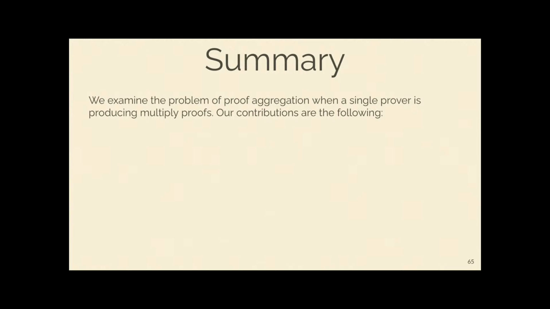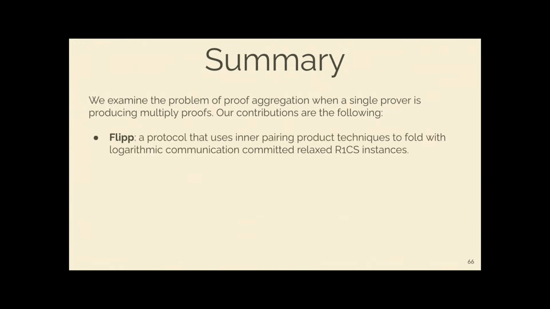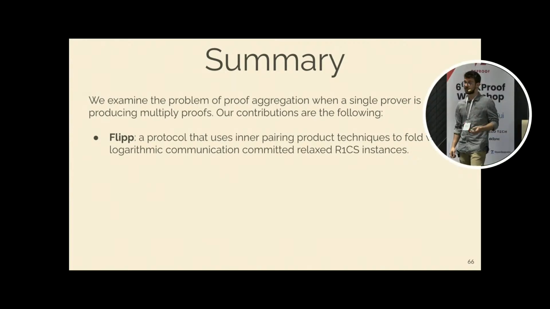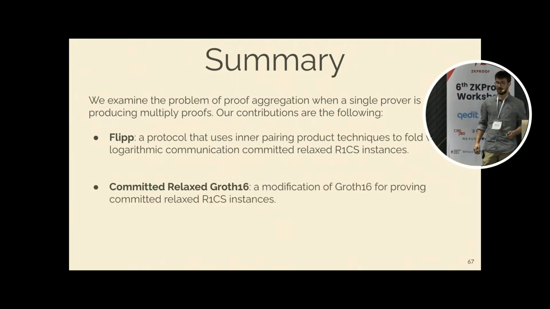So to summarize, we examine the problem of proof aggregation when a single prover is producing multiple proofs and wants to aggregate them. And our contributions are the following. We design Flip, a protocol that uses inner pairing products to fold committed relaxed R1CS instances with logarithmic communication. And we construct a committed relaxed Groth16, a modification of Groth16 for proving committed relaxed R1CS instances.